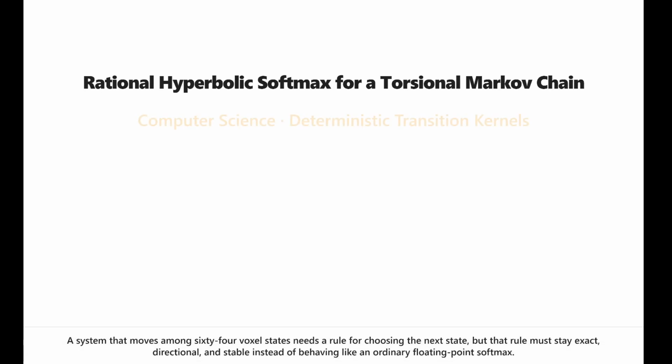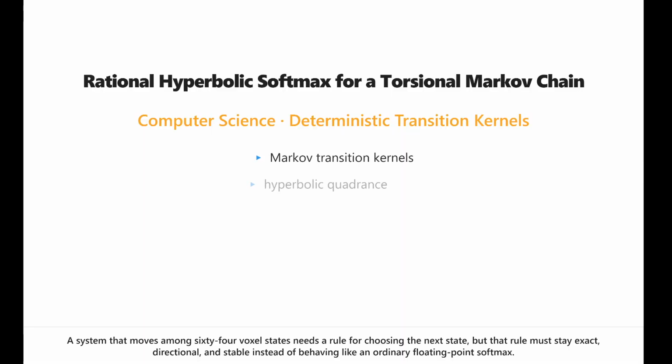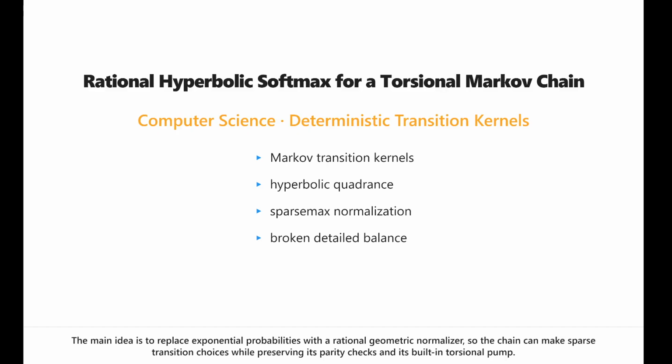A system that moves among 64 voxel states needs a rule for choosing the next state, but that rule must stay exact, directional, and stable, instead of behaving like an ordinary floating point softmax. The main idea is to replace exponential probabilities with a rational geometric normalizer, so the chain can make sparse transition choices while preserving its parity checks and its built-in torsional pump.